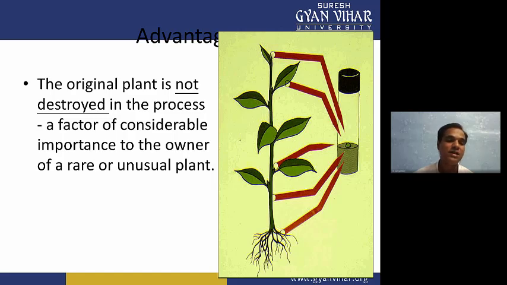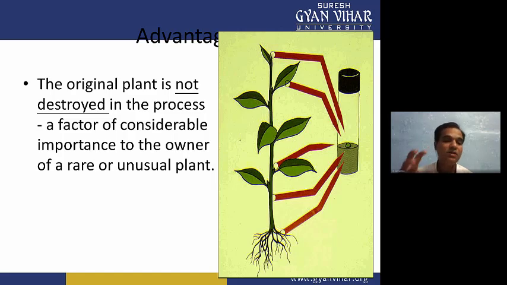The next advantage is propagation in controlled lab conditions. When we are propagating cells and tissues in the laboratory controlled environment, we have the ability to change specific conditions to meet the needs of the particular plant. When we provide special conditions and fulfil the needs of the particular plant species, that species can easily grow in the controlled laboratory condition.